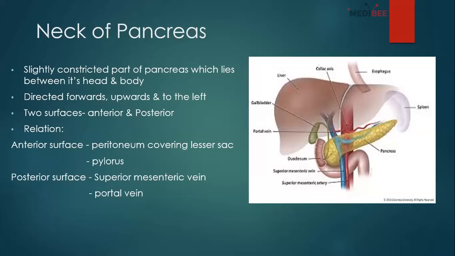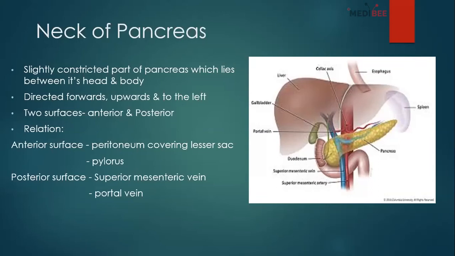The posterior surface is related to the portal vein and also the superior mesenteric vein. Basically, the superior mesenteric vein lies on the upper part, and the portal vein lies on the lower portion of the neck. So this is the neck.